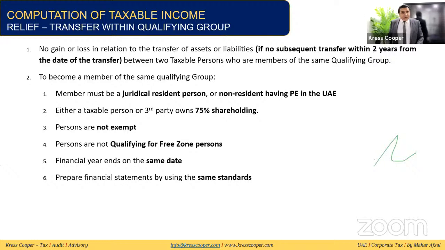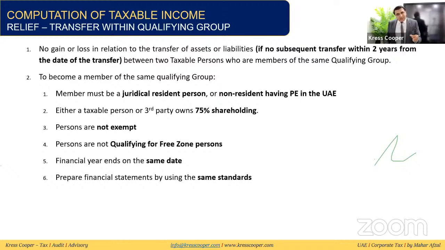Transfer within the qualifying group. We'll discuss the definition of qualifying group. This is the transfer within the qualifying group. No gain or loss for transfer of liability. Basically, whenever there is a transfer in between the group entities, then no gain or loss will be realized. Assets, liabilities will be transferred at the book value.